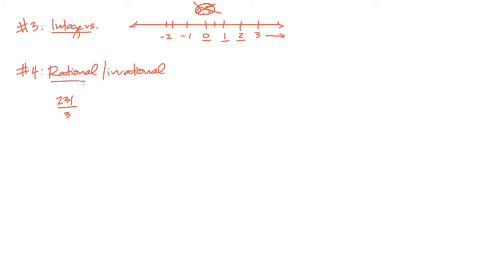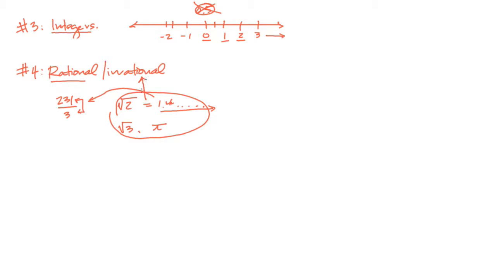This is considered rational. Now, sometimes there are certain numbers, for example, the square root of 2. When we get the square root of 2, it's 1.4, and so on. This number can never be represented by a fraction or by a ratio of two numbers. And neither can the square root of 3, for example, and neither can pi. So these numbers that can't be represented by a ratio or a fraction are considered irrational numbers.